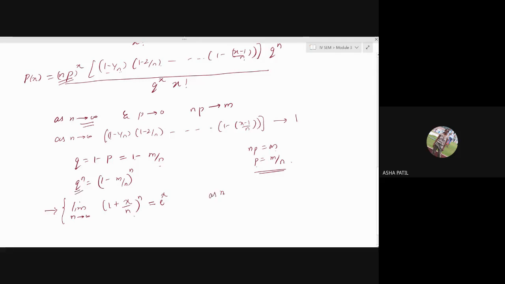So as N tends to infinity means it is, Madam? Madam, if you apply the limits directly, then x by infinity will be 0 and 1 raised to infinity is 1.